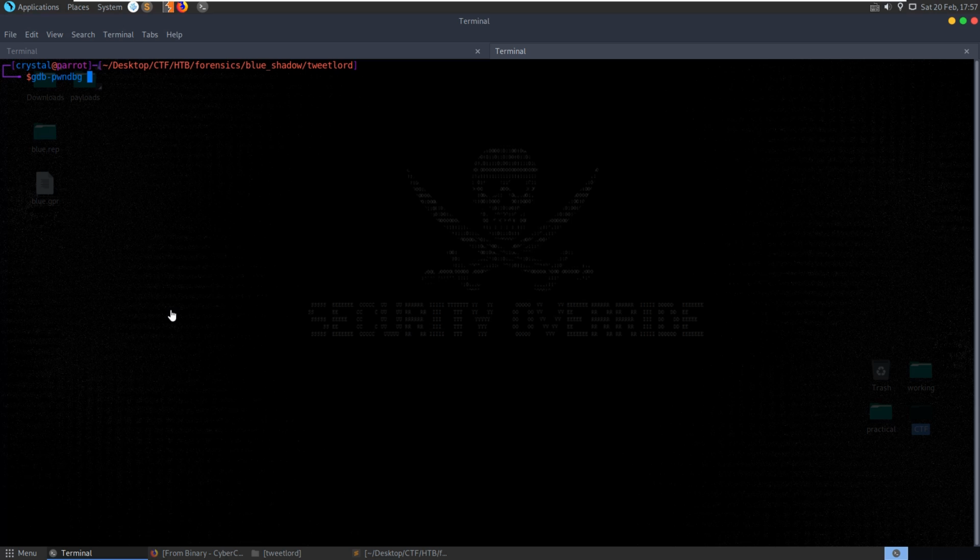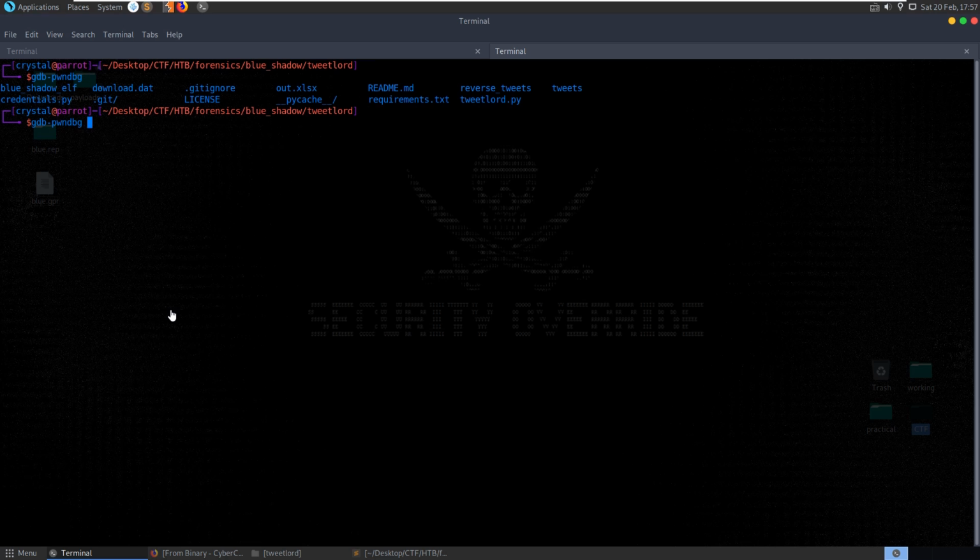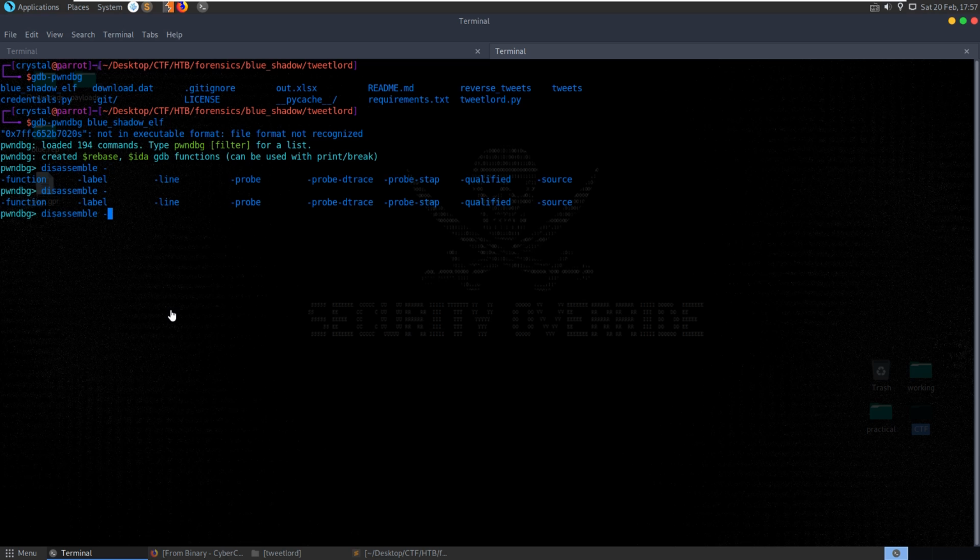Let's do gdb pwndbg and Blue Shadow ELF. Not executable format. File format not recognized. Let's see, did it load it at all? Disassemble. It's not looking like it. Info functions, no. Okay, so yeah, we're gonna struggle with the debugging.